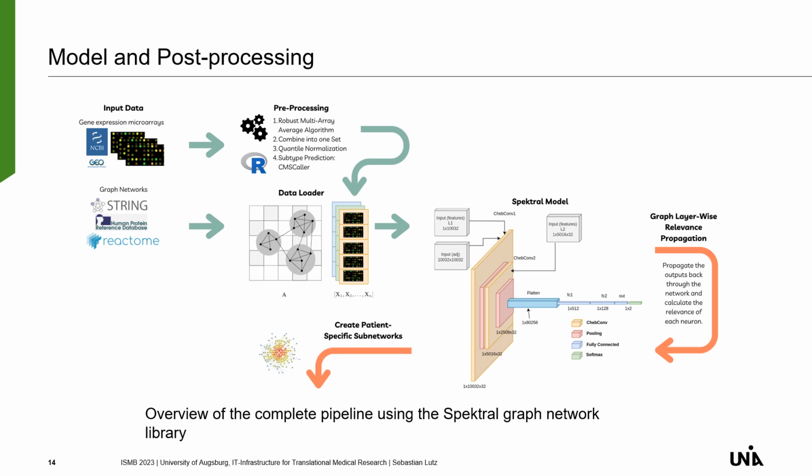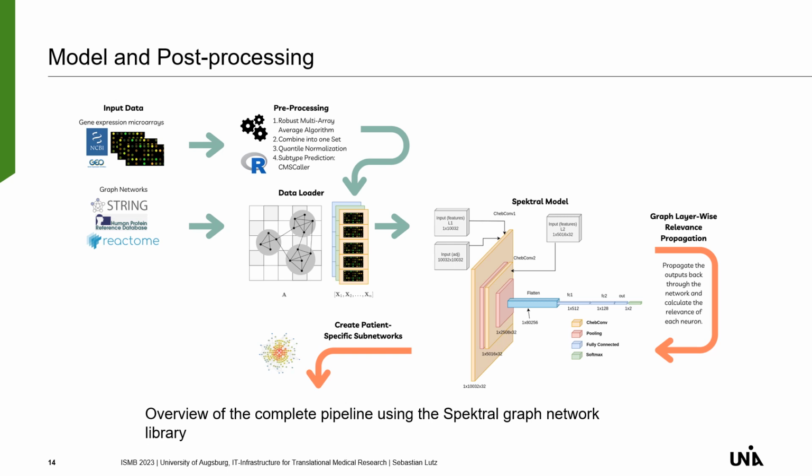Here you can see our data and training pipeline. On the left-hand side you can see the input data with the gene expression microarrays and the used graph networks. We put our gene expression microarrays through a pre-processing pipeline using the robust multi-array average algorithm on each microarray, then combine those microarrays into one large set and quantile normalize them. And at the fourth step, we use the CMScaller R package to predict the subtypes for each colorectal cancer patient.